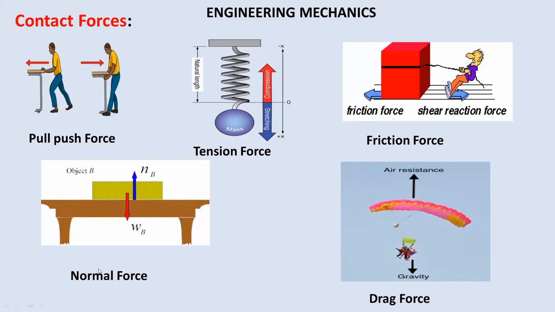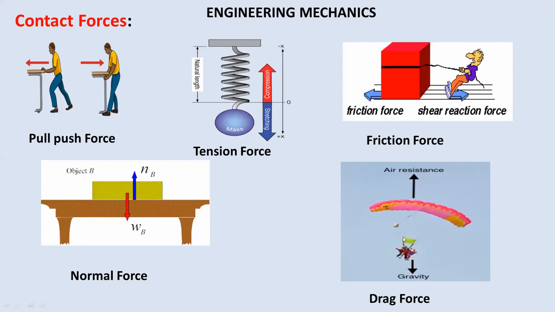Then the fourth diagram is the normal force. You can see an example here: your object is kept on a table or the surface of a table. The surface of this table will offer the opposite reaction to the weight of that object. Here you can see N_B, which is called the normal reaction, and W_B, which is the weight of the object. So this is the normal reaction, or the reaction offered by one surface to the other surface. And the last example is called the drag force.